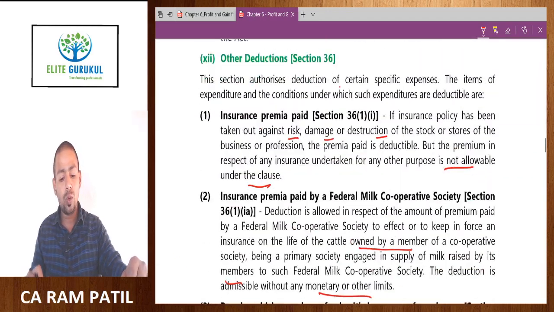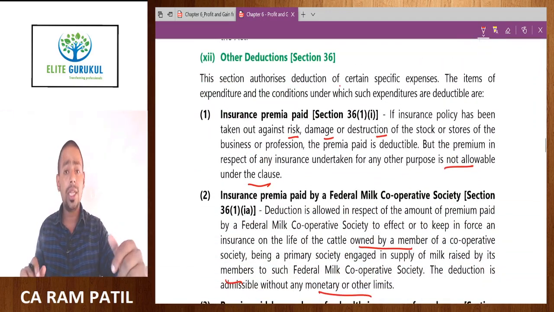Yeah. So these are the two clauses that we have discussed under section 36 subsection 1. We shall continue our discussion.